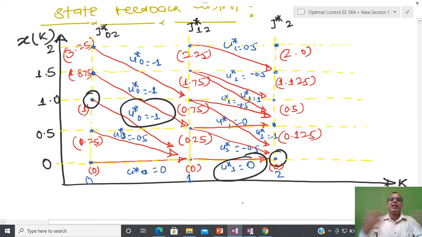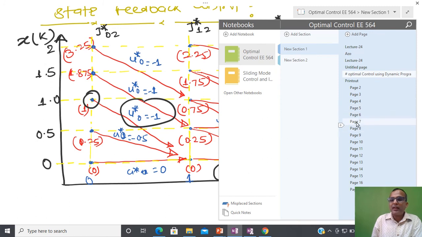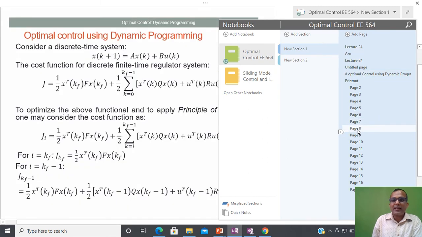So in this way, using the principle of optimality or dynamic programming, I am able to calculate the control. You can see that for higher order systems this process is not so easy, particularly if you are going to do the calculation. Now let us come back to our lecture again.